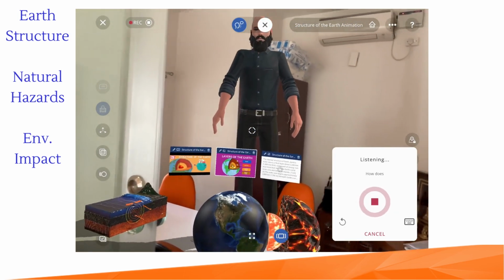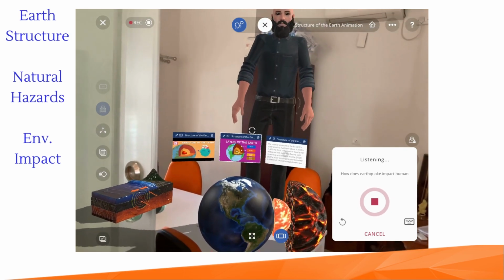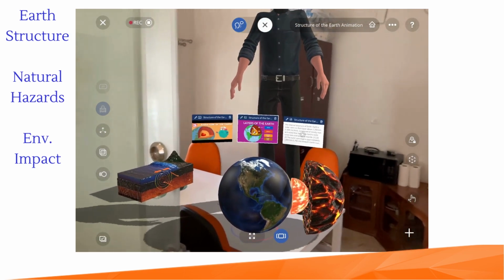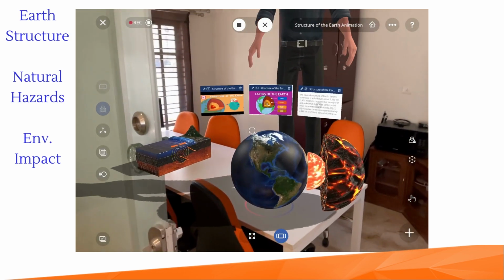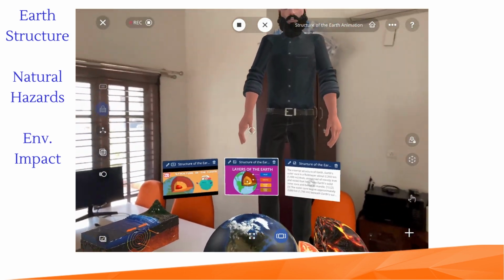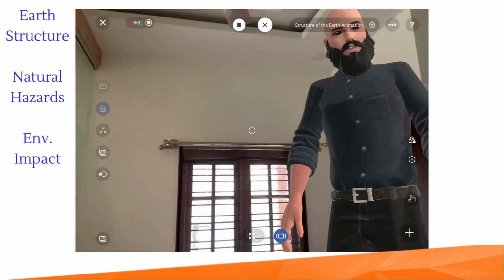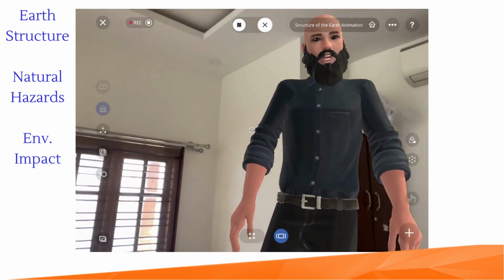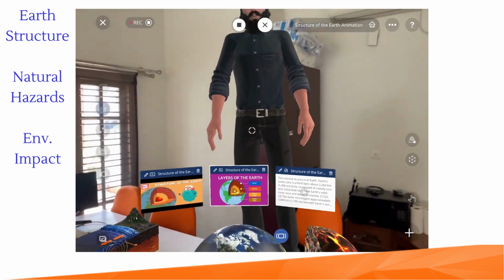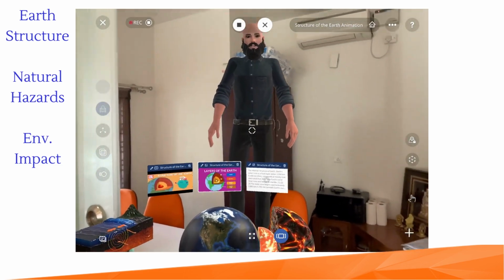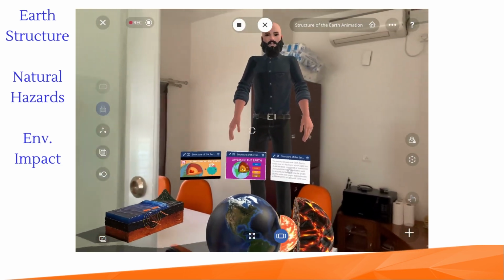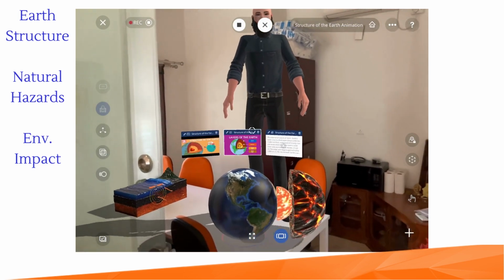How does earthquake impact humans on Earth? Earthquakes can have a number of impacts on humans. These include physical impacts, such as damage to buildings and infrastructure, and psychological impacts, such as fear and anxiety. Earthquakes can also trigger landslides, tsunamis, and other natural disasters, which can further impact humans.